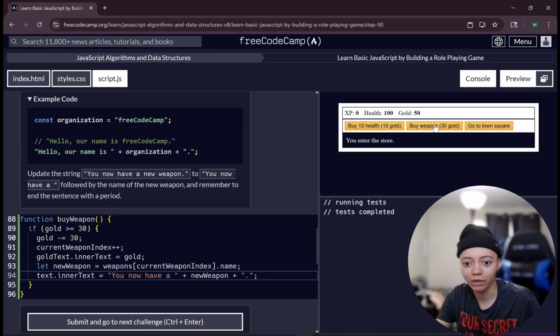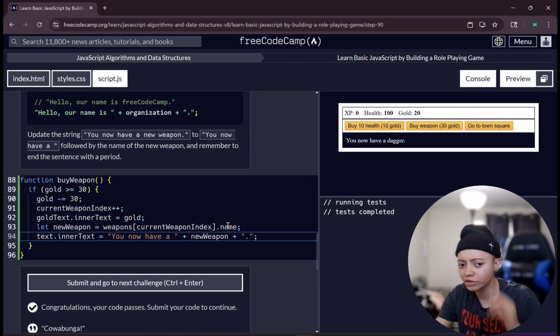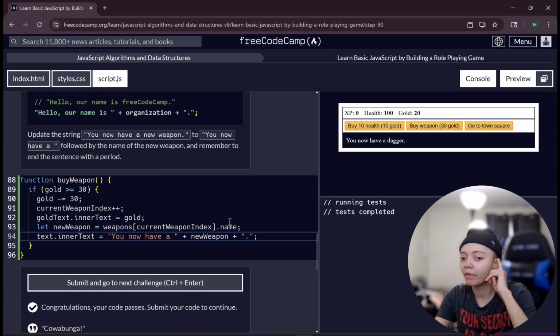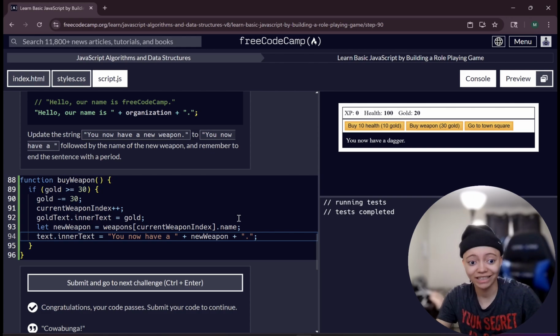So now I buy a weapon. You now have a dagger. That is goated. But I thought I'm supposed to have a stick. Or do you just start with a stick? Maybe you just start with a stick because a stick is a 0, so you have a stick, but now I got a dagger for you.